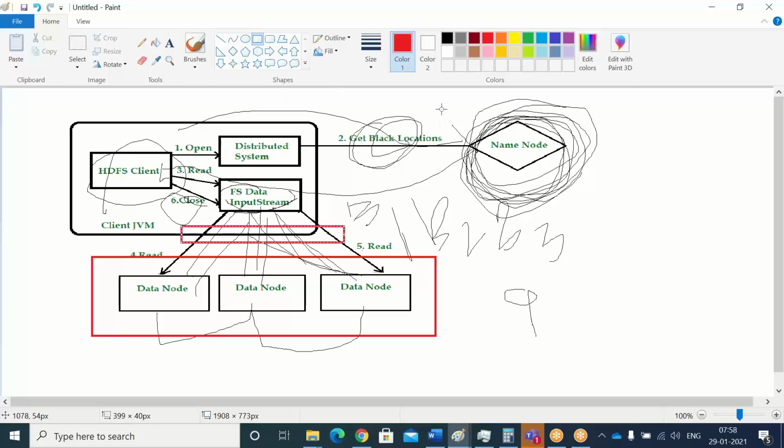Suppose there are access restrictions, they will be taken care of here. If you don't have read access, it will check and throw the error, user permission denied. All those things will be taken care of by the name node.